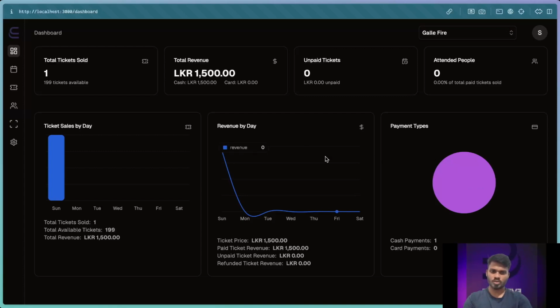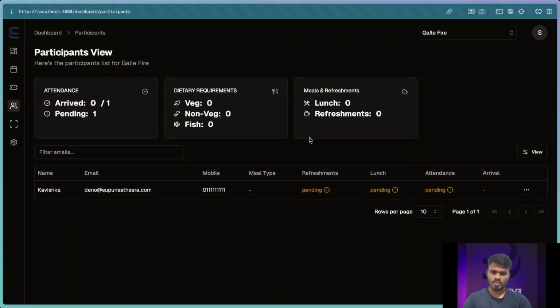When we go back to the dashboard, the user can see data about their created events. Now I move to the participant page. Here you can see the participant views.